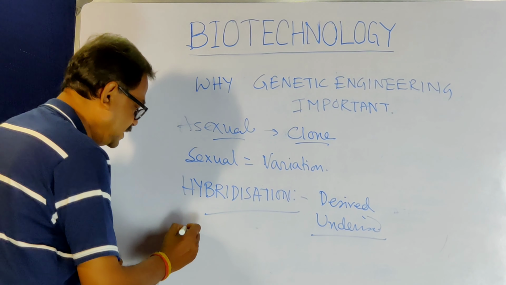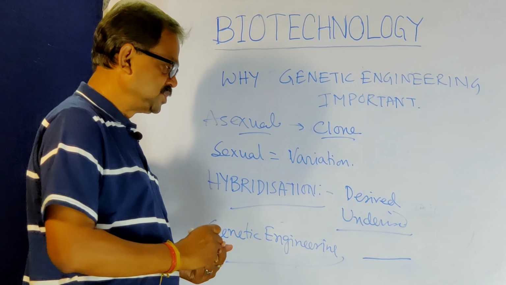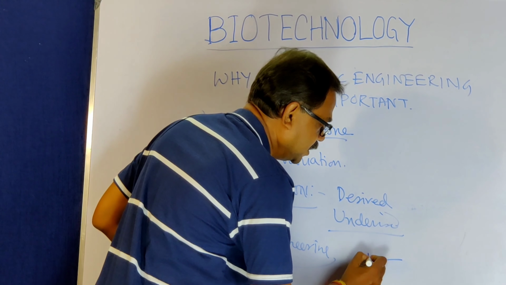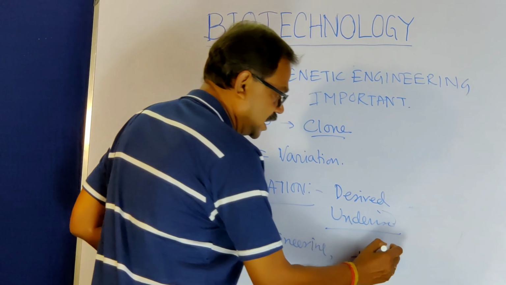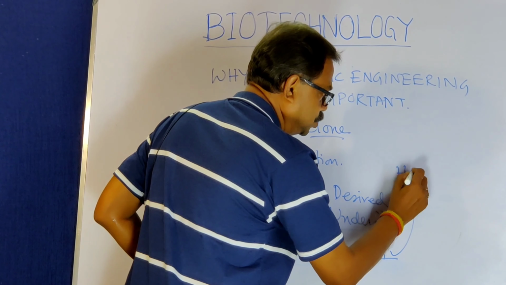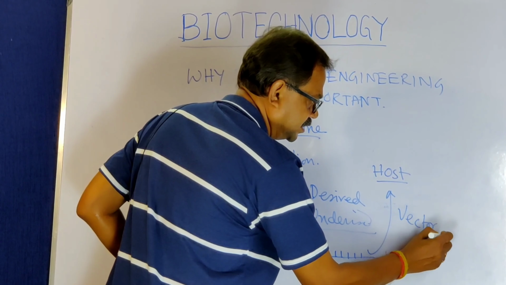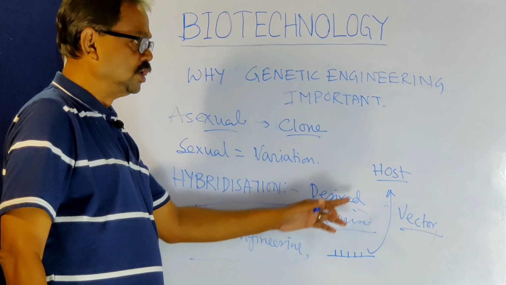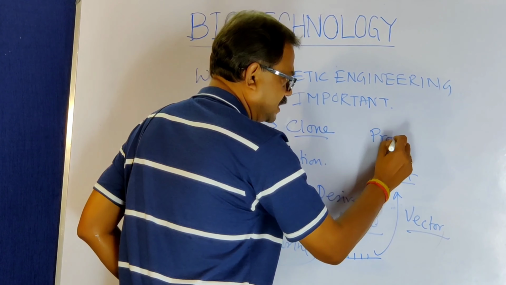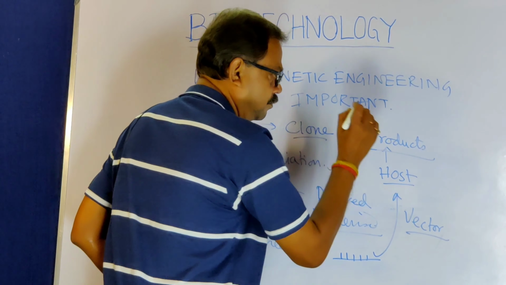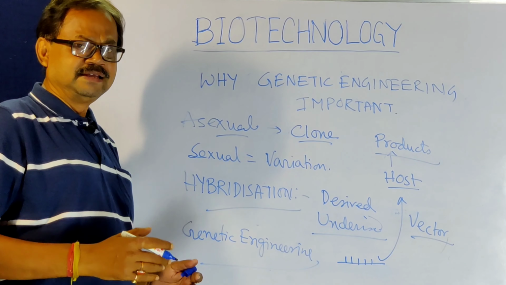Next comes genetic engineering. During genetic engineering, we can change the structure of the gene by recombinant DNA technology. This DNA structure is changed and incorporated into the body of the host with the help of some vector. Vector means that which carries this gene into the host, and this host produces some product useful for human beings. So this is the most modern technique, genetic engineering.